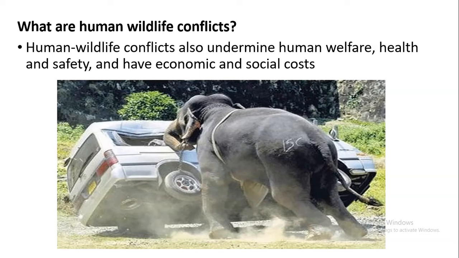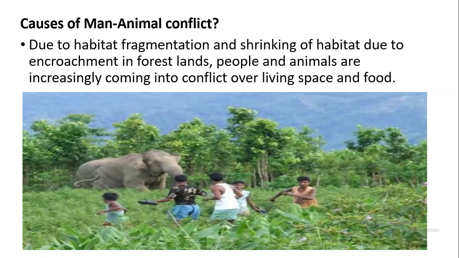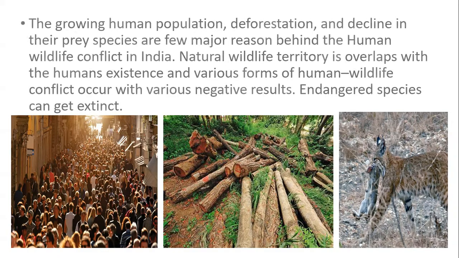The animals enter the places where humans are living, dwelling. So for human welfare, for the safety of humans, and for the economic and social cost, the animals are being killed. The main reason is because we have damaged the forest area, which used to be the home of the animals. So the animals' habitat has shrunk. Why? Because of deforestation, right? That is why, for food, the animals enter the city places.